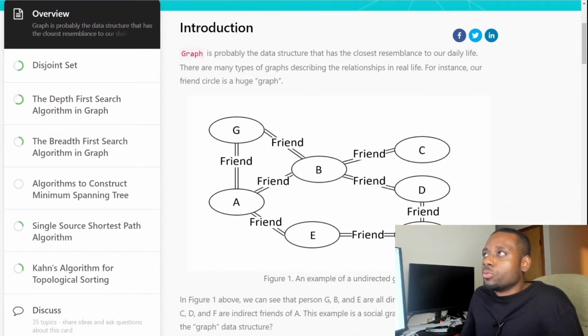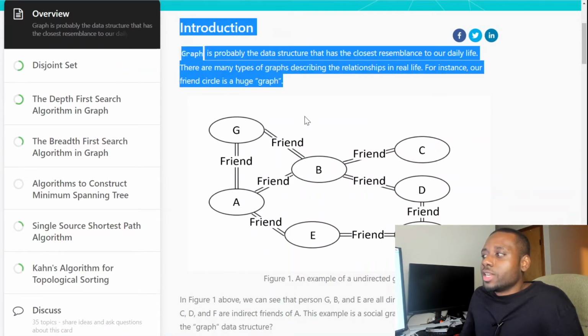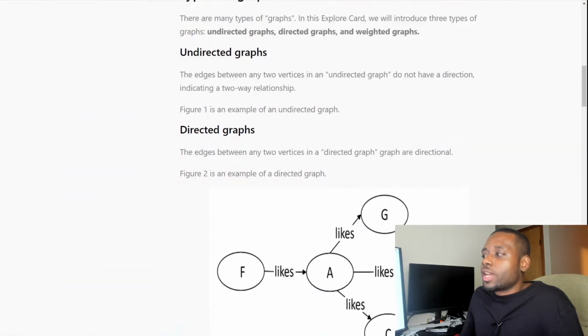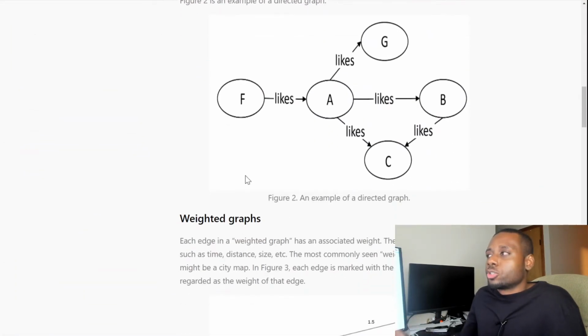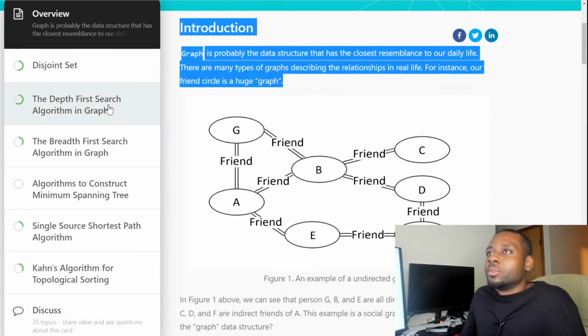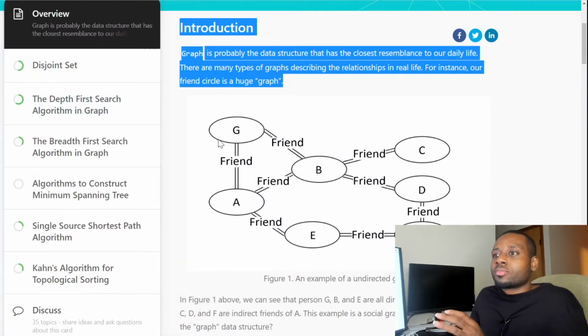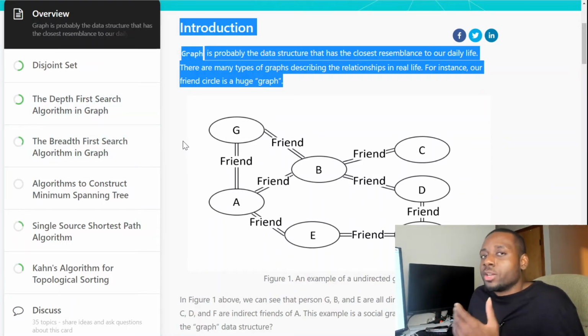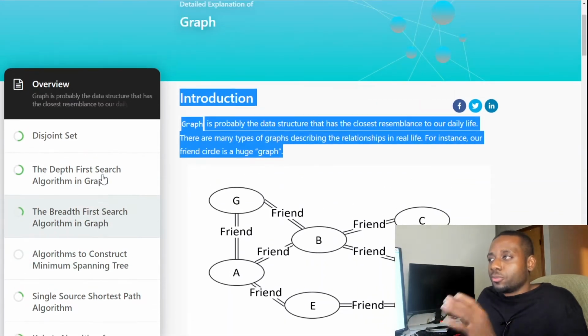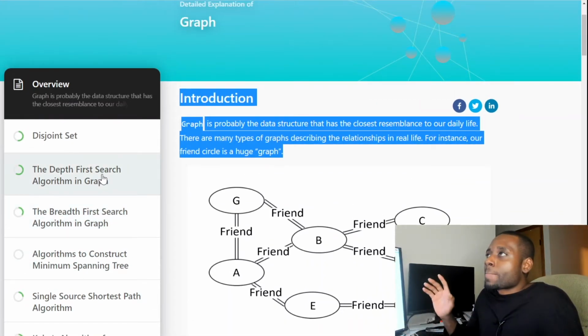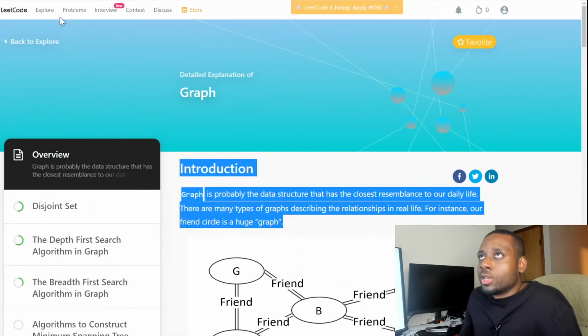They briefly go over the data structure to get you familiar with it, and then it's always followed by a few sets of questions to help you solidify your understanding of the concept. So it's a very, very good thing. I like it a lot, and this is a great way to learn a lot of stuff, and I highly recommend it.